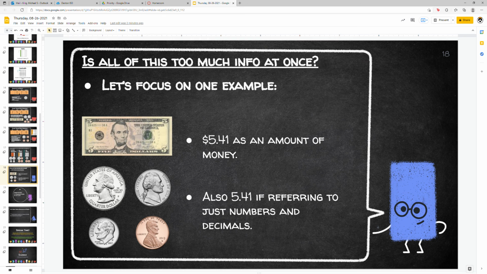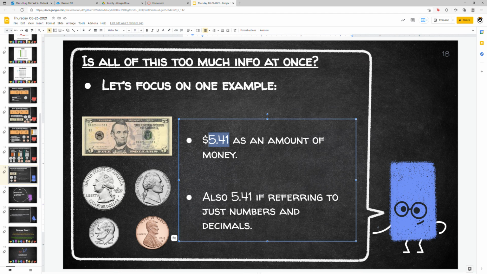And does this seem like all too much info at once? If you're not familiar with this, it can seem a little overwhelming. Let's focus on just one more example. I've got some money on screen here. We have a $5 bill, we have a quarter, there's a dime, a nickel, and a penny. Together, that is $5.41. So $5.41 as an amount of money. Same numbers as a decimal, right? 5 decimal point 41, or 5 and 41 hundredths if you are referring to just the numbers and decimals.